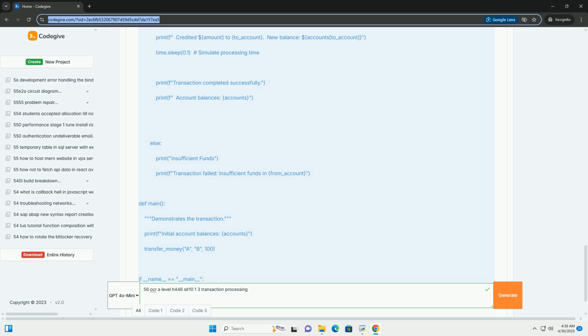Durability, once a transaction is committed, successfully completed, the changes are permanent and will survive even system failures, example power outages, crashes. Changes are typically written to stable storage, example disk, before a transaction is considered committed.